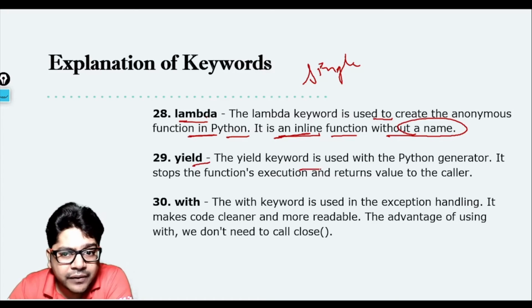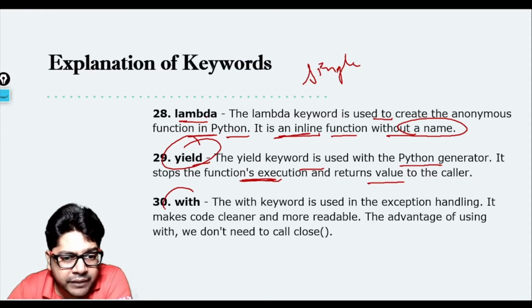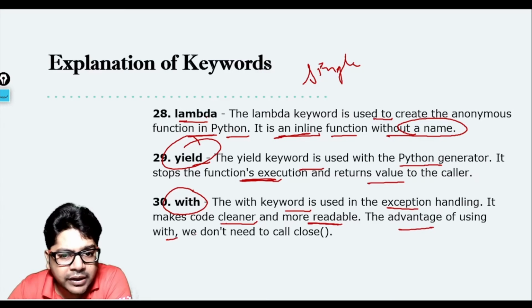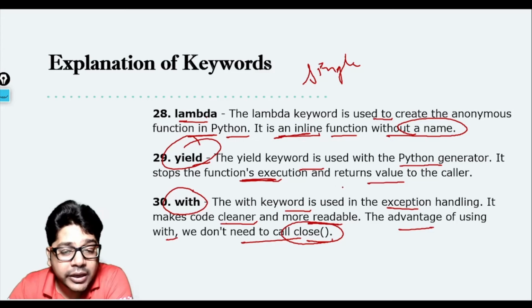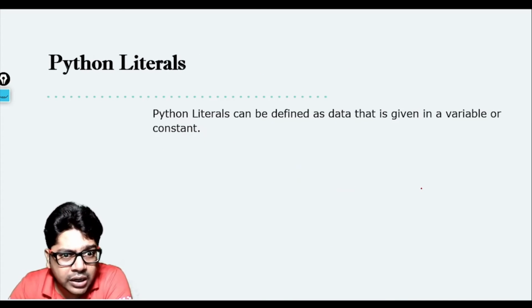Yield. The yield keyword is used with the Python generator. It stops the function's execution and returns the value to the caller. Okay, so if you want to stop the function's execution, you know which keyword to call. Then we have with. The with keyword is used in exception handling, and it makes the code cleaner and more readable. Okay, the advantage of using with is that we do not have to call close. Now what is close? You will understand that when you'll be using it. Okay, do not worry. So that was all about the Python keywords.